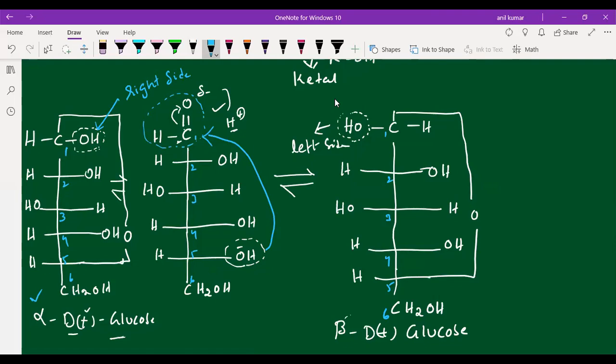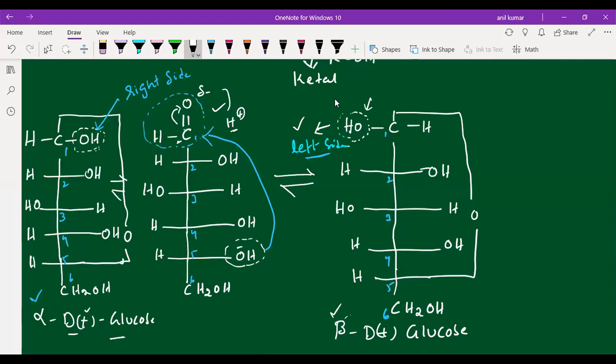In beta D plus glucose, where is the OH group present, students? It is present at the left side. Okay, here the left side. That's why we are calling this as beta D plus glucose.